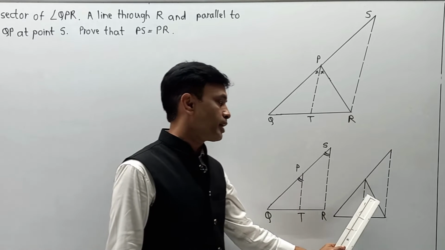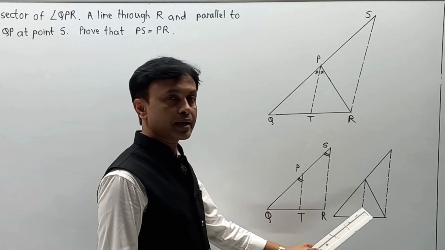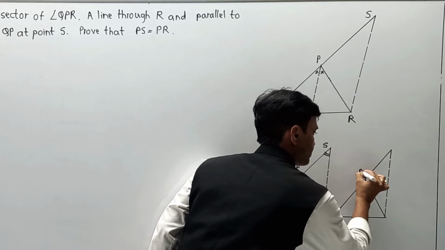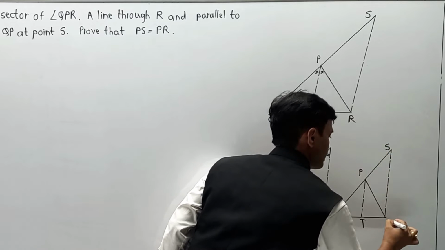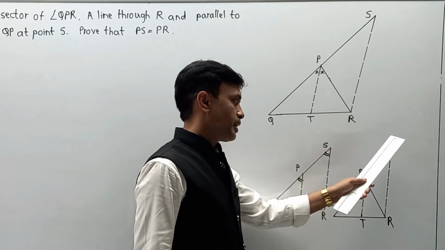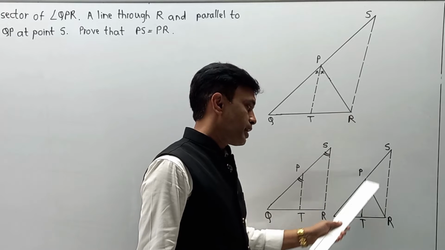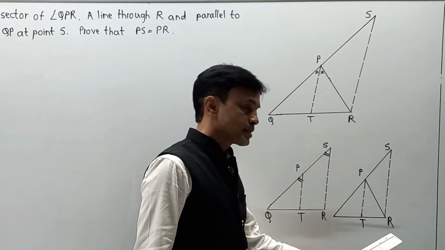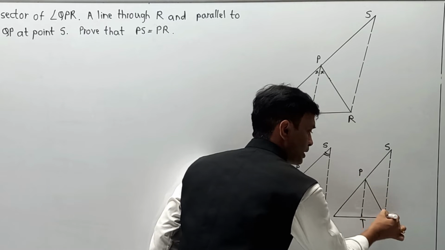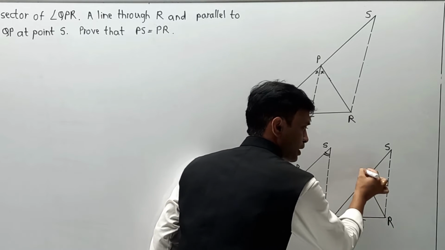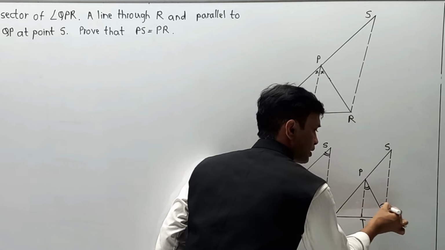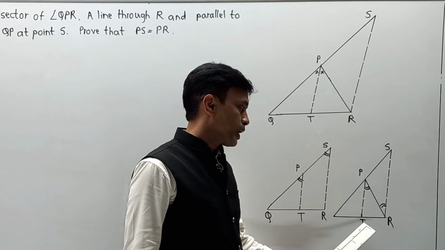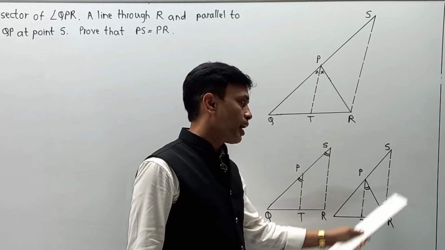Now we enter the third part. It is the same diagram, but we have to understand the logic. Again, PT is parallel to SR, and in that case PR acts as a transversal. If PR is a transversal, then angle TPR must be equal to angle PRS, because these two are alternate angles. So here we have proved that angle TPR is congruent to angle PRS.